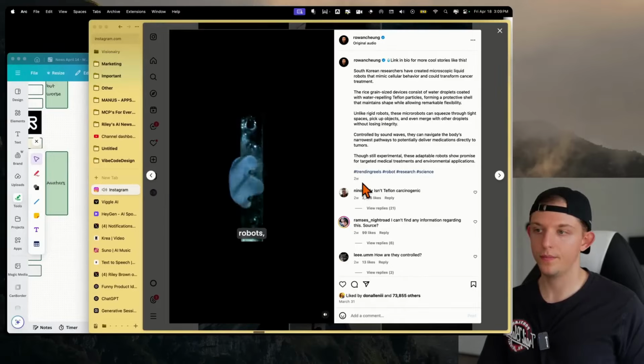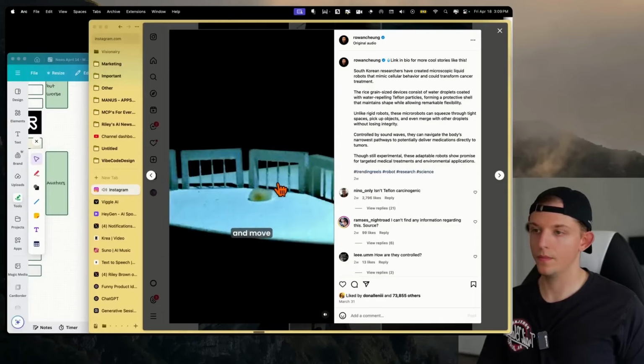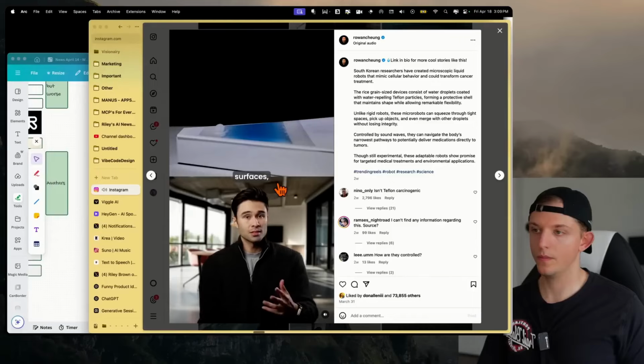Using a clever technique, unlike traditional robots, these rice grain-sized water droplets can squeeze through tight spaces, pick up and move small objects, travel across water surfaces, and even combine with others.